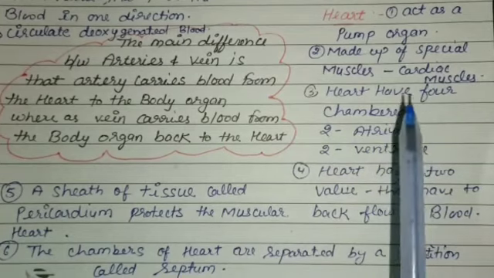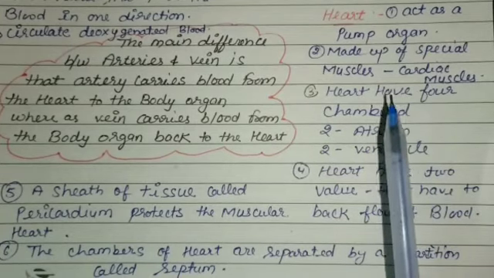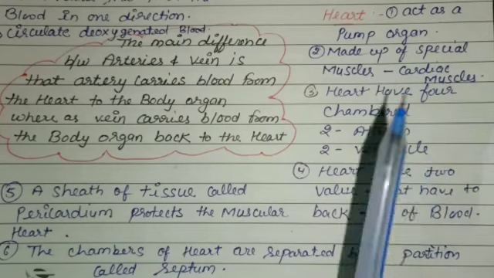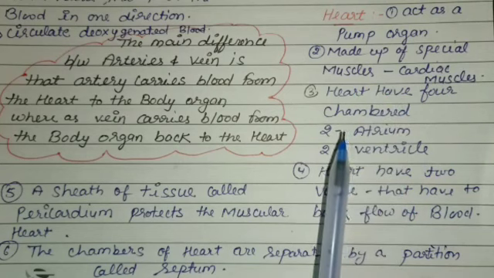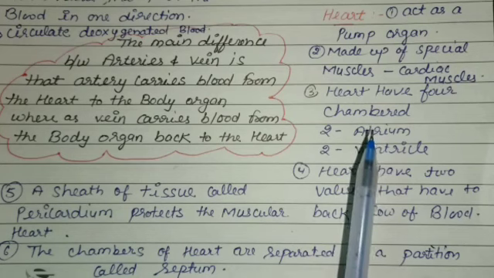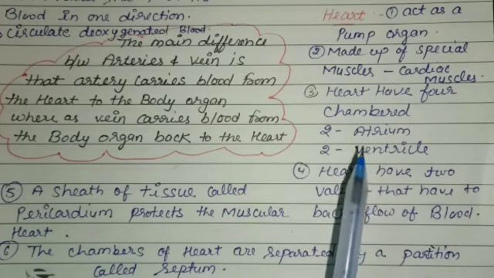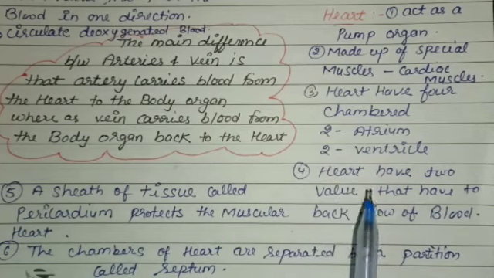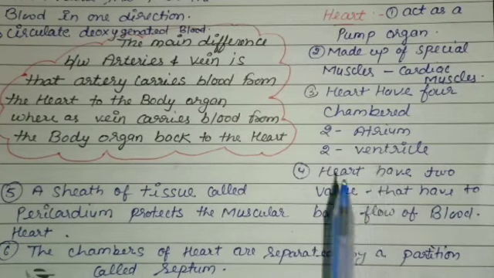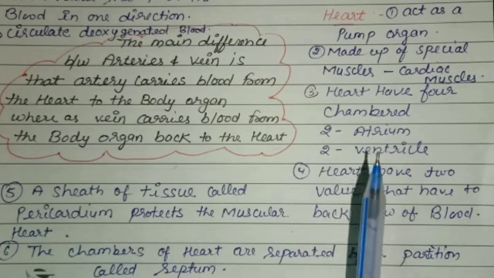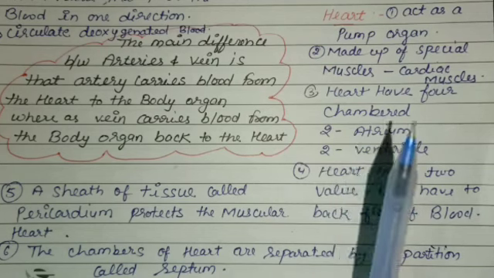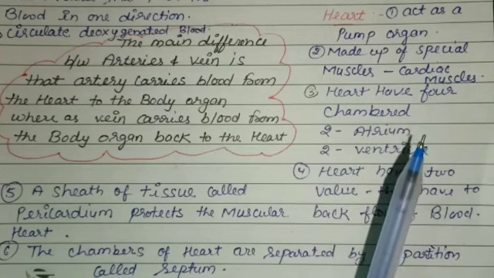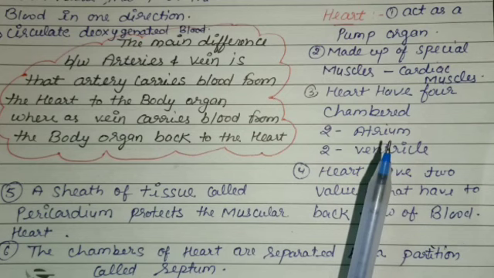We know that the heart is roughly triangular in shape. It is made up of special muscles called cardiac muscles. The heart has four compartments, meaning it is four-chambered. The upper two chambers of the heart are called atria and the lower two chambers of the heart are called ventricles. The two atria receive blood from the two main veins and the two ventricles transport blood to the entire body and the lungs. The left atrium is connected to the left ventricle through a valve. Similarly, the right atrium is connected to the right ventricle through a valve.